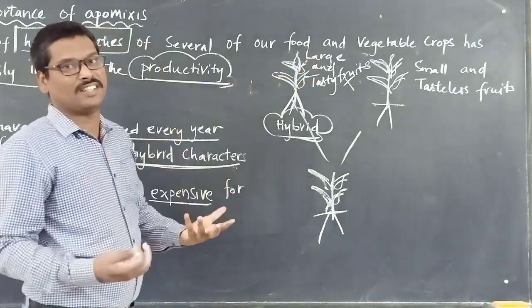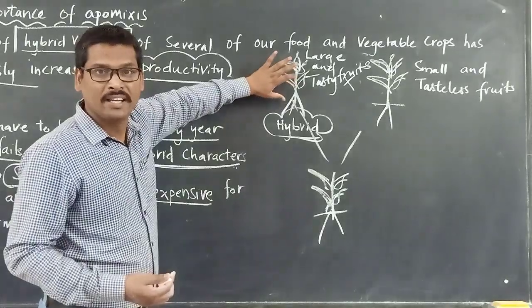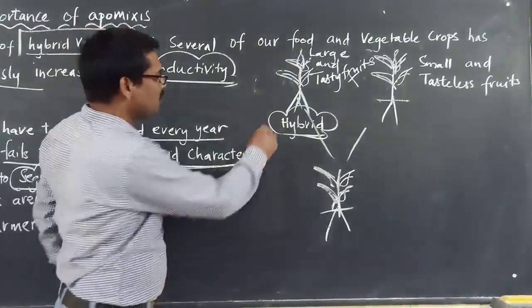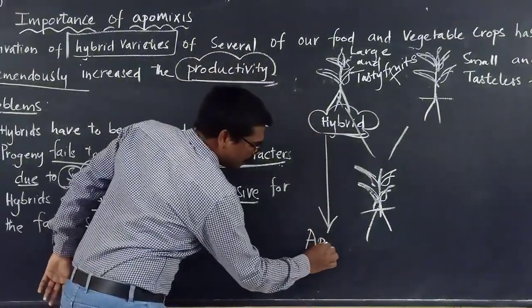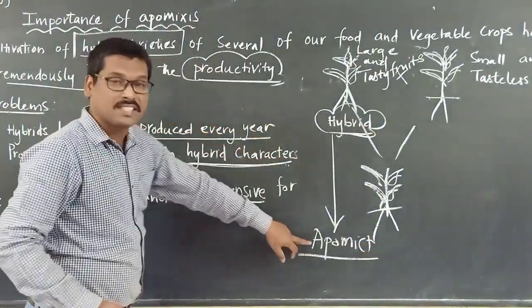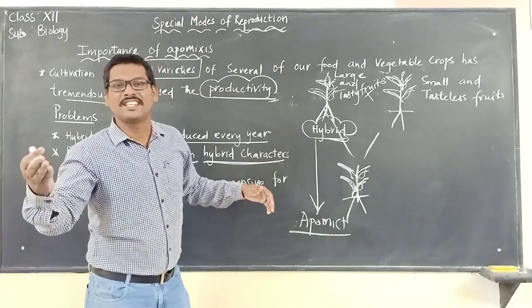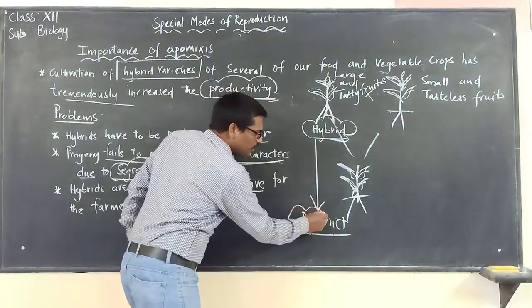So what can be done? The simple thing is to change this plant into an apomict. Now we are going to make this plant into an apomict. What do you mean by that? If it is made into an apomict, then the same characteristics will be carried to the next generation. What is this apomixis again?